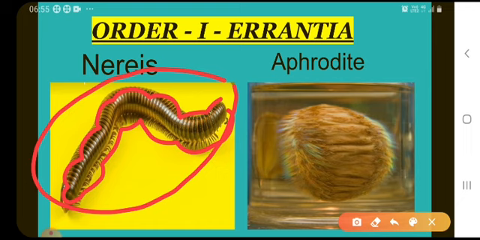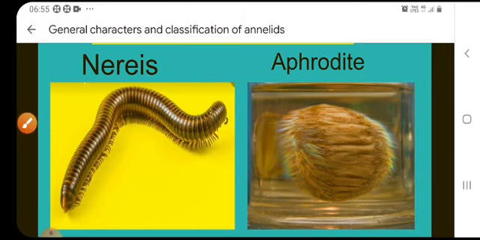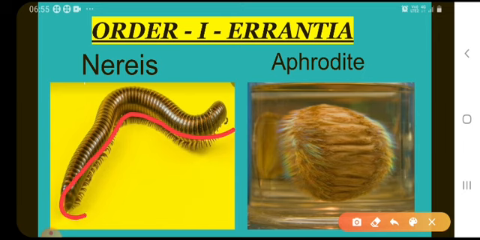The body is differentiated into a distinct head at the anterior end. It bears simple eyes, palps and tentacles on either side. On each segment, a pair of lateral feet or parapodia are present, provided with numerous setae in bundles. These are the organs of locomotion and are biramous in structure. With the help of parapodia, they participate in locomotion.